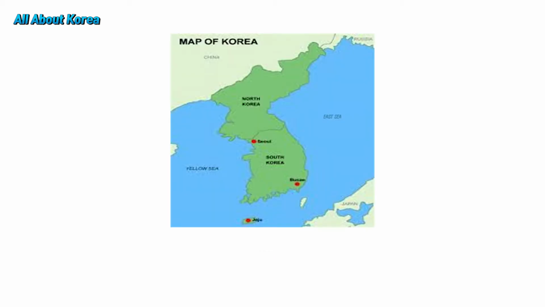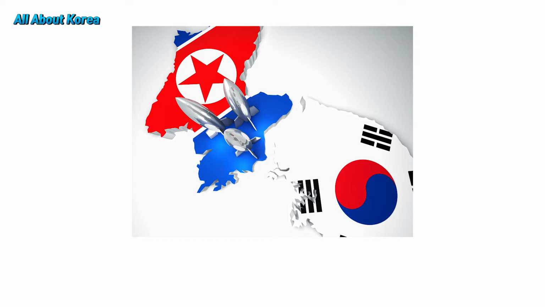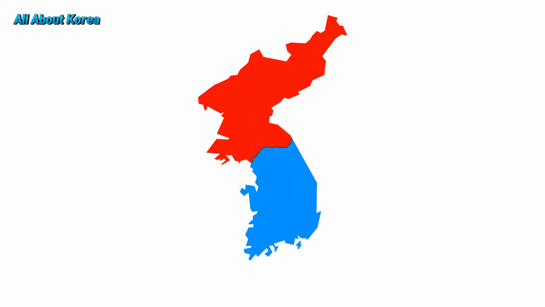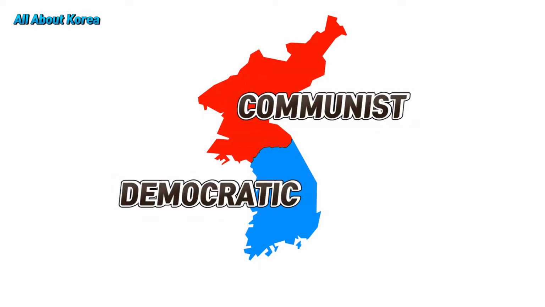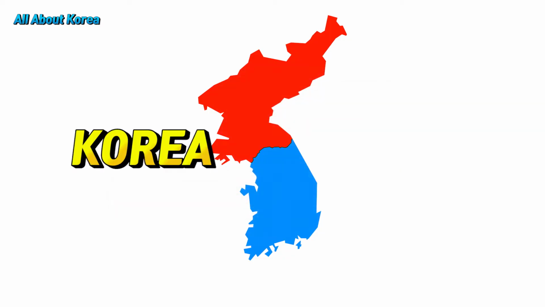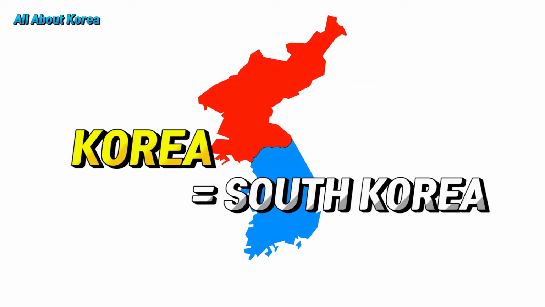But currently, Korea is divided into 2 countries. Essentially, it is divided into North and South. Following World War II, the Cold War caused Korea to be divided into North and South. The size of the land in the North is slightly larger than the South. North Korea is a communist country, while South Korea is a democratic one. And usually, if one says Korea, one is referring to South Korea only.